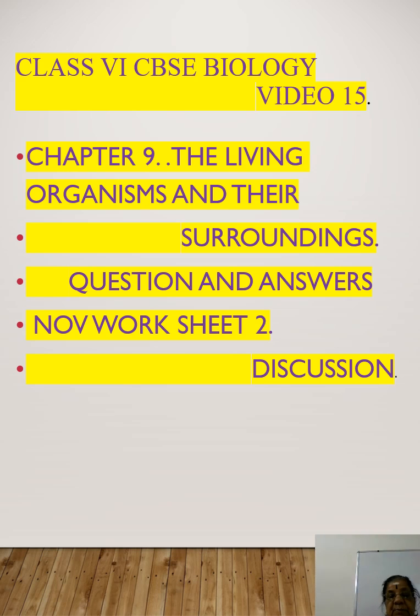All animals are heterotrophs and they cannot make their own food. So they are primary consumers, secondary consumers and tertiary consumers. And we say herbivores, carnivores and omnivores. The omnivores eat both plants and animals.